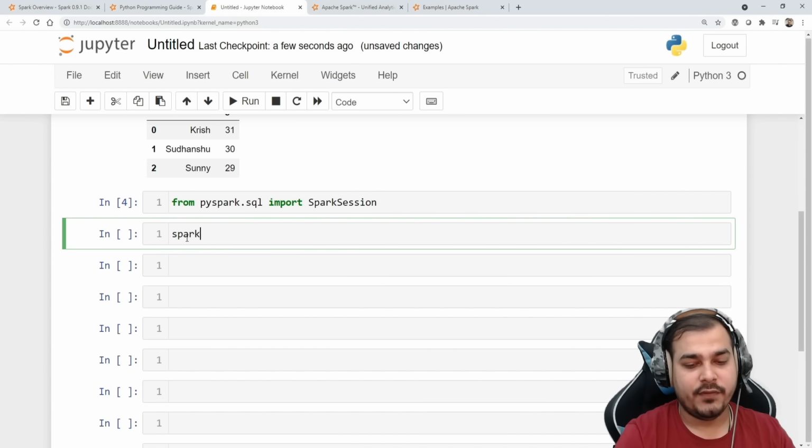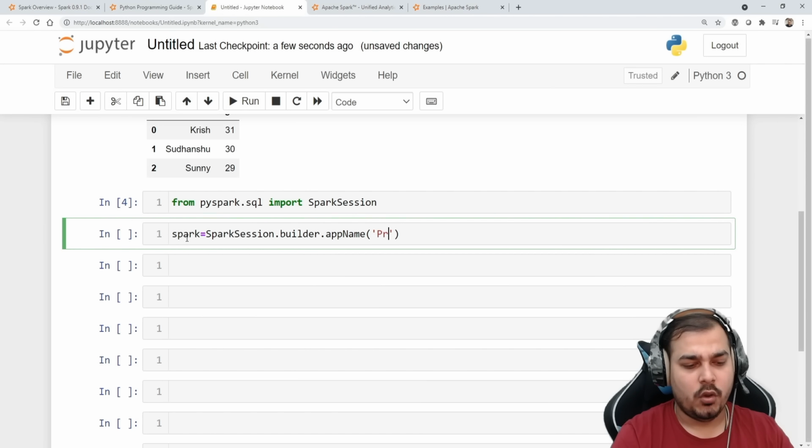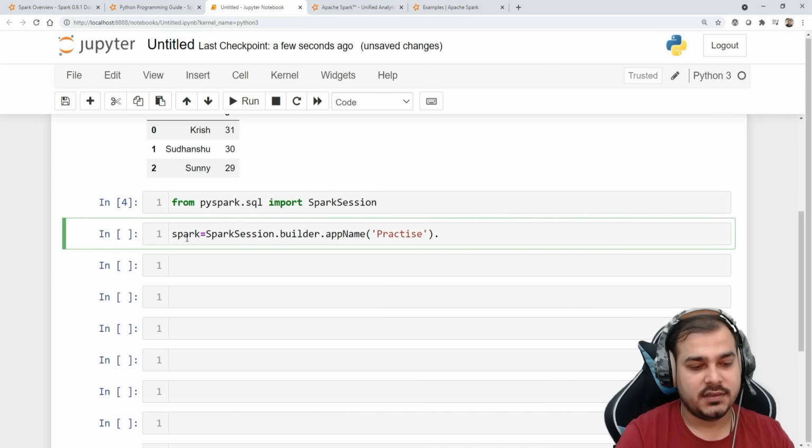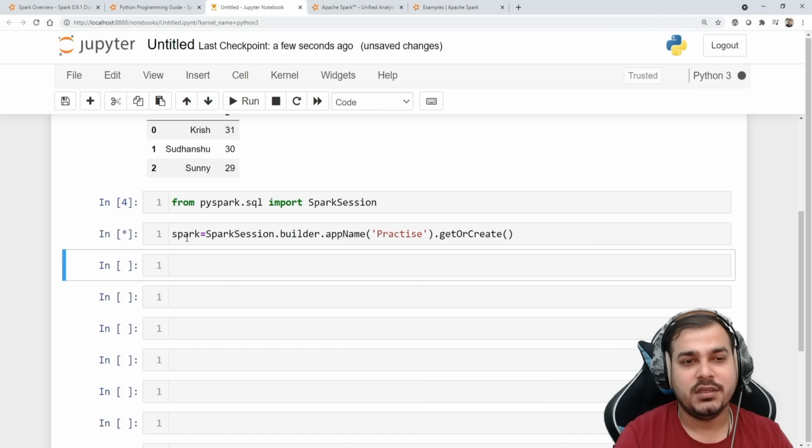Then I'll create a variable called spark, and I'll use SparkSession.builder, and I'll say appName, and here I'll just give my session name. It will be like "practice", suppose I'm practicing these things, and then I can say getOrCreate. When I actually execute this, you'll be able to see a Spark session get created.